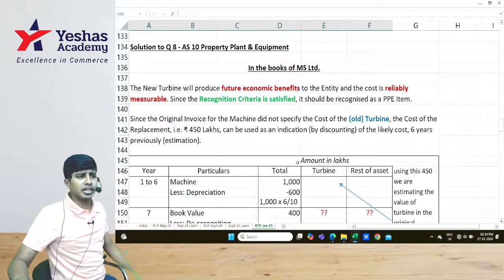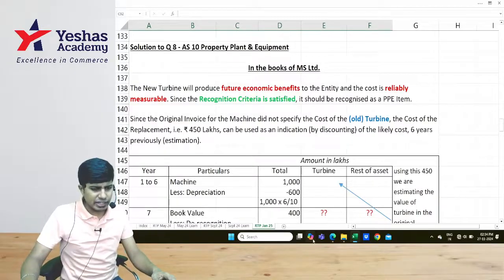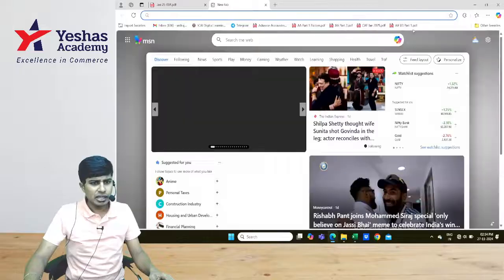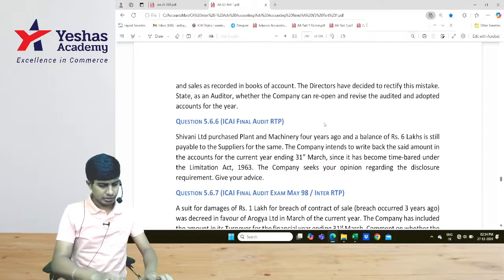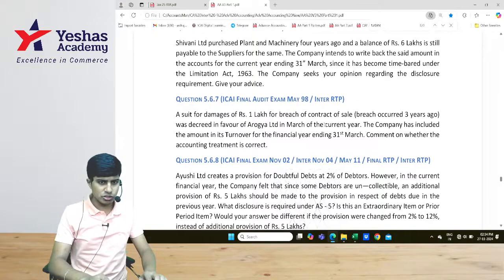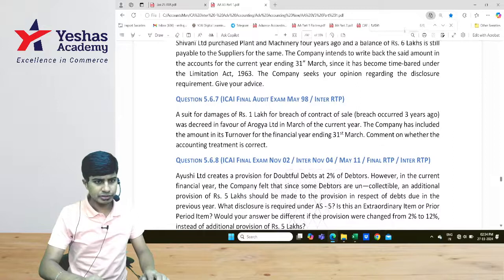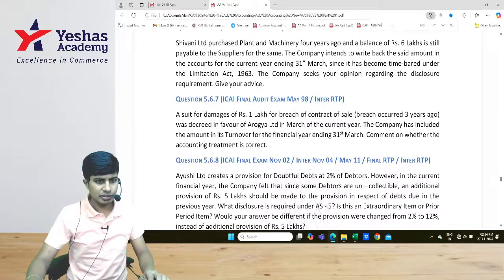We have a similar question done in our class, two questions. Can anyone tell the question number quickly? No. Let's see. Turbine. There also we use the word turbine only. Amounts the same, huh? Page number.